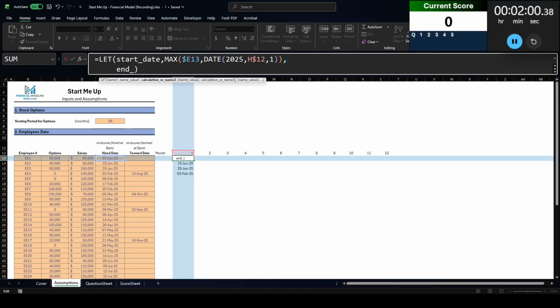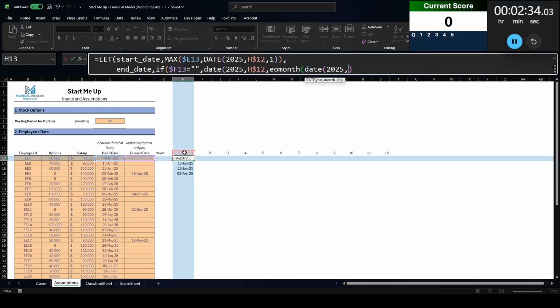So we're going to end date, and this is either going to be whichever comes first, the end of the month or the date that they were termed. But if they're not termed, then we're just going to assume that they're still working, right? So if this term date is blank, then we'll just put the end date at the end of the month. So we're going to date 2025 January, and then we don't have the end of the month there, or do we? All right, so we'll just do end of month,